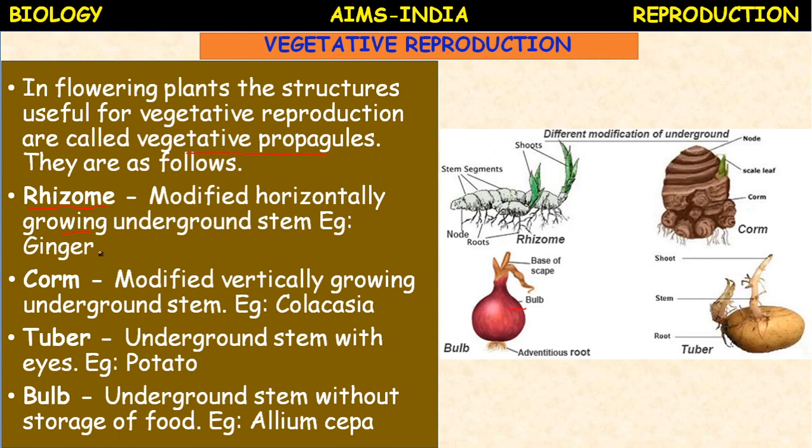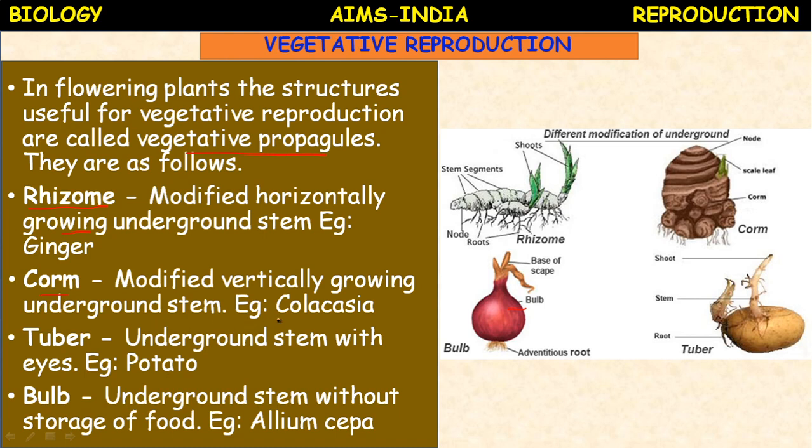So tuber, it also comes under a type of stem modification, underground stem modification. The stem modified horizontally grows under. So the best examples which you are very familiar with are ginger and turmeric. Next, corm. So corm is another modified, vertically growing underground stem.